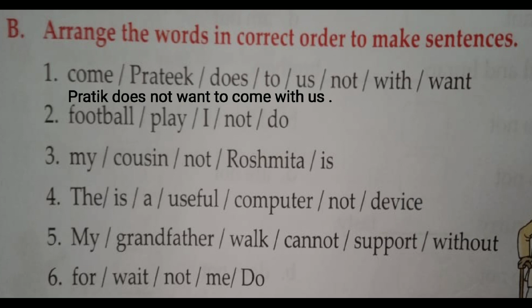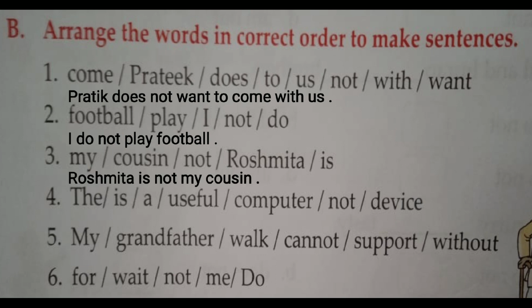So this is the way we can arrange the words in negative sentences. It is meaningful negative sentences. Next is football, play, I, not, do. Then what will be the answer? I do not play football. It is very easy to arrange it, right? Now the next one is my cousin, not, Roshmita, is. Now you understand what we will do? Yes, we will put Roshmita in the subject part, then we use is not, and then my cousin. So what will be the answer of this sentence? Roshmita is not my cousin.